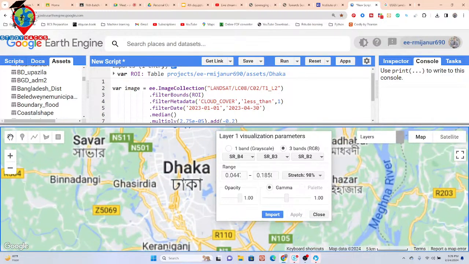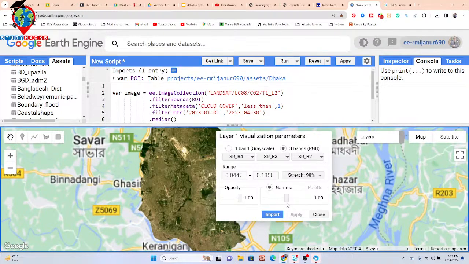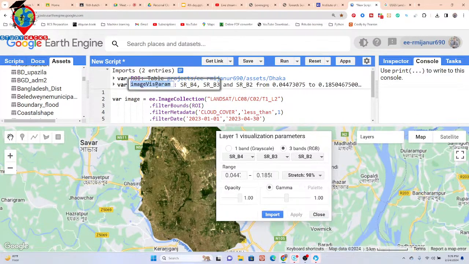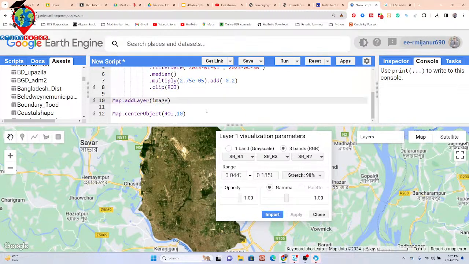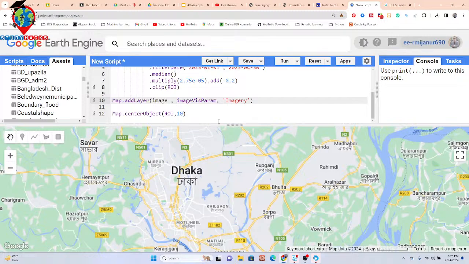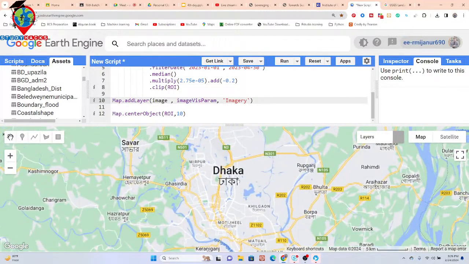So now we can get this type of image, and I also want to import that. Copy the visualization and paste it after the object name. Put the layer name, suppose imagery. You can put anything. So now it shows the layer as imagery. So now we got our satellite images. You can see these are satellite images.